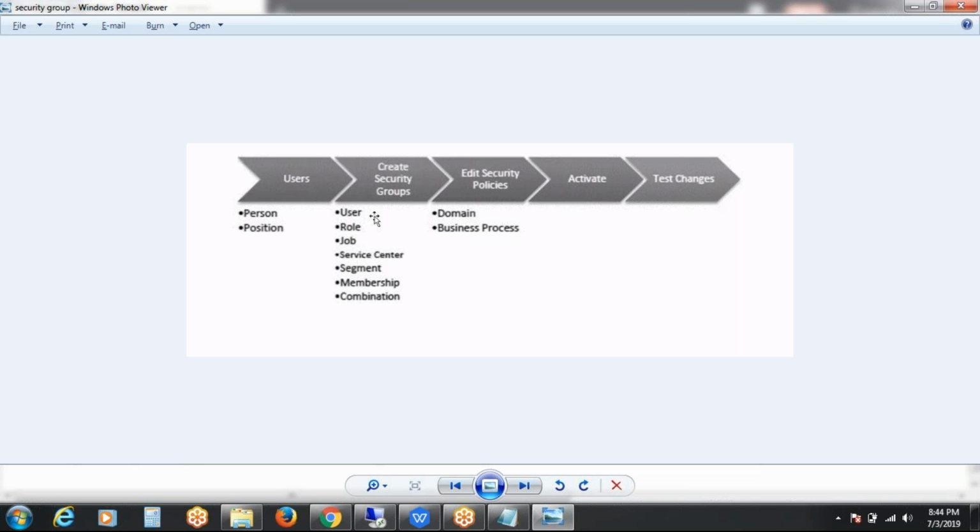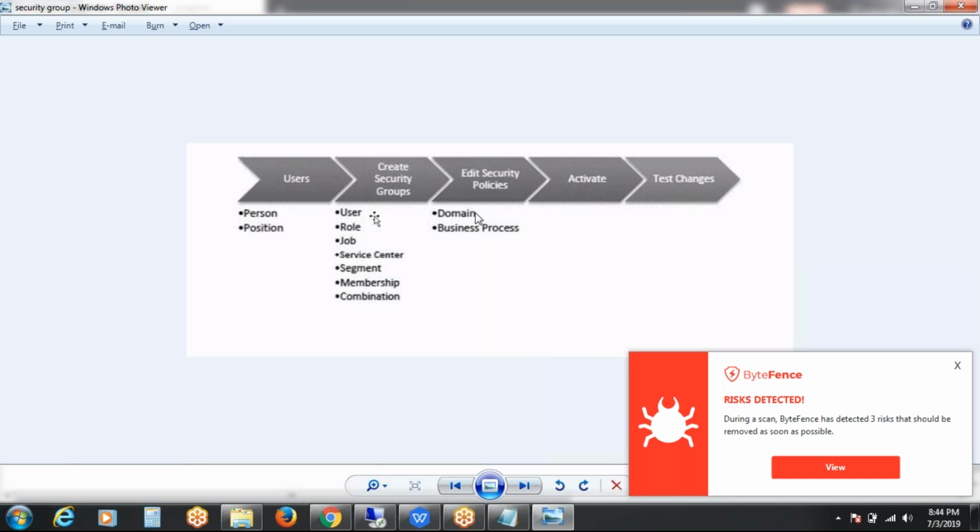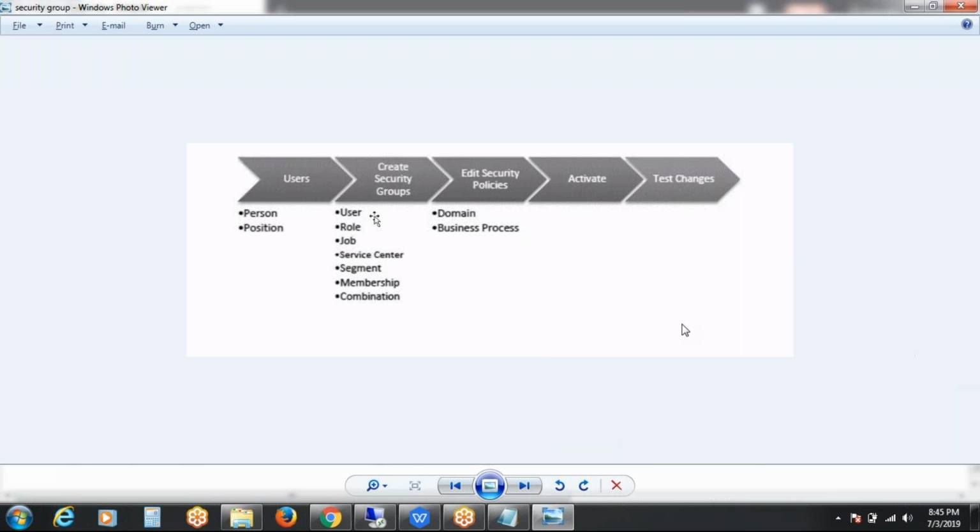That processing flow, once you switch on that mobile, the remaining user interfaces and whatever you are doing, that step by step process we will configure in the business process only. The domain will give the items you need: reports, fields, standard reports, or any business objects. What you need to do with those items will be explained in the business process security policy. Once I assign these two things, the business process security policy and the domain security policy, to the created security groups, then finally we will activate that.